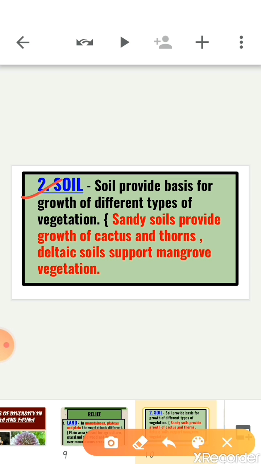First, sandy soils: the sandy soils of the desert support cactus and thorny bushes. Same, wet, marshy and deltaic soils support mangrove vegetation. And the hill slopes with some depth of soil have coniferous trees. Clear?